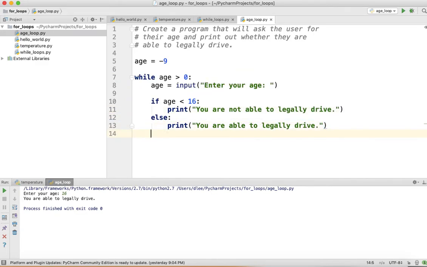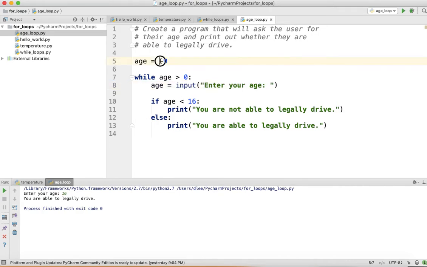And it's going to go to line 14 and it's going to end our program. So we want to set age equal to a number where this expression is going to be true the first time. And then from there, age will be based on what the user enters in on the keyboard.